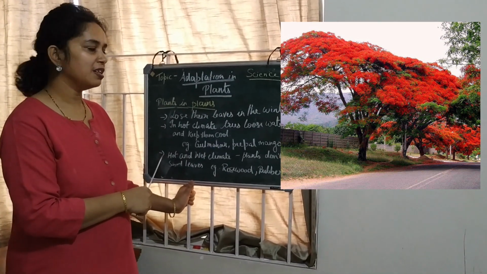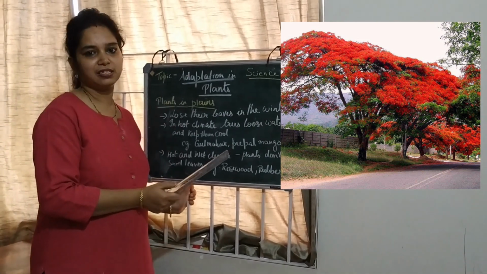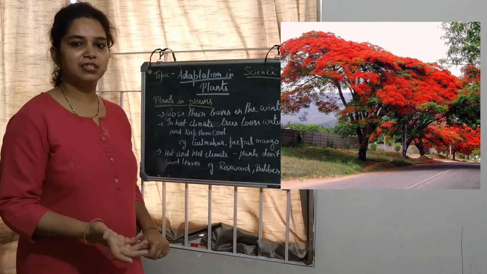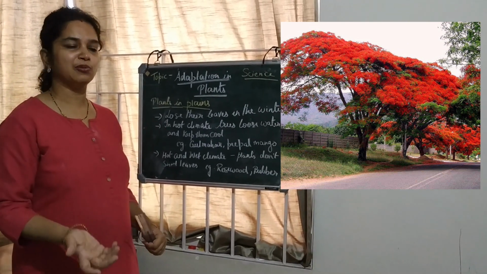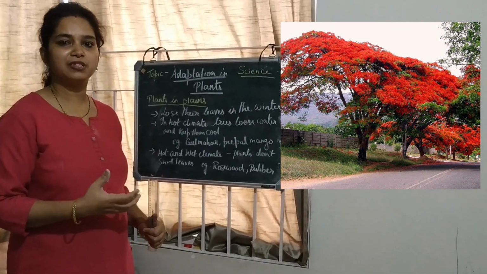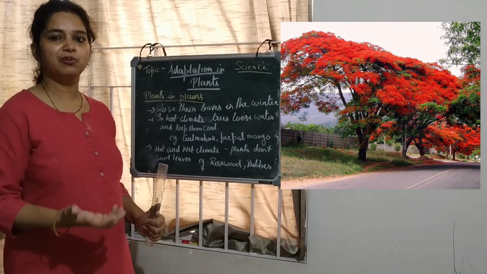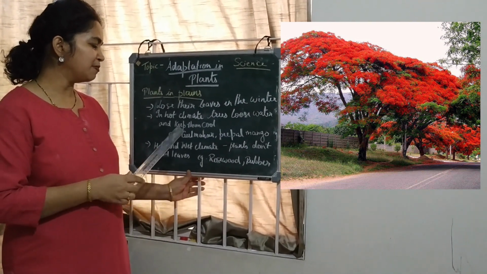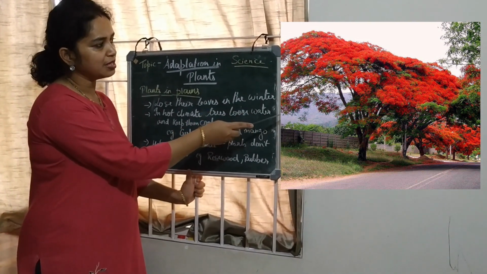These lose their leaves in the winter season, and they are called deciduous trees. They lose the leaves in the winter season so as to escape the cold climate. In the hot climate, they lose water from the leaves to make themselves cool during the summer season. This type of plant includes gulmohar, you can see in the picture.